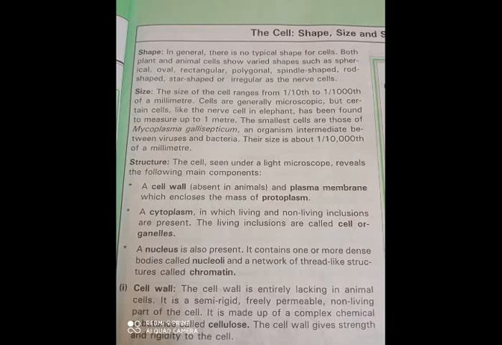The cell seen under a light microscope reveals the following main components: a cell wall, absent in animals, and a plasma membrane which encloses the mass of protoplasm. A cytoplasm in which living and non-living inclusions are present. The living inclusions are called cell organelles. A nucleus is also present. It contains one or more dense bodies called nucleoli and a network of thread-like structures called chromatin.